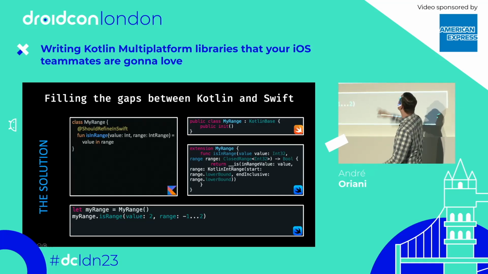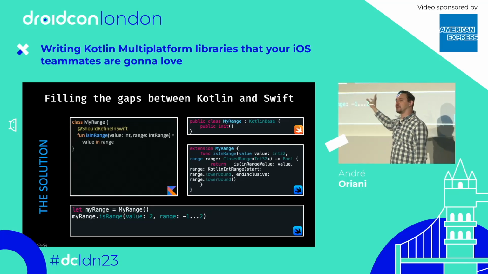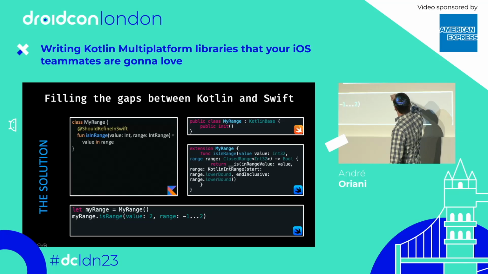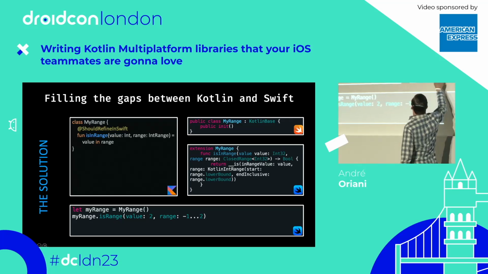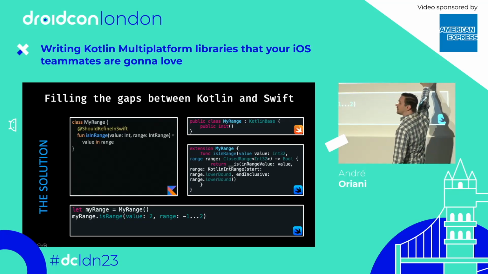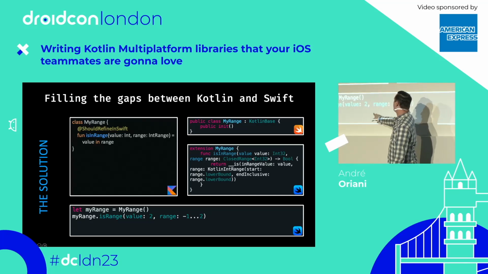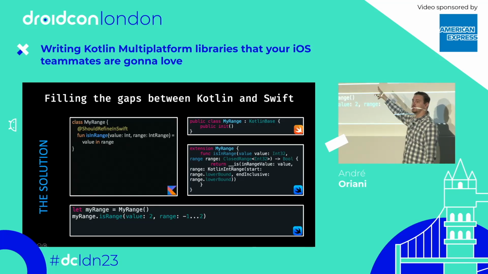It's a little bit weird how you call the original method because, again, you have the 2 underscores, and also because this method is only available from Objective-C, you have to use the Objective-C convention to call it. So you have here the first parameter usingRange, and then the second parameter here, range. But you're calling the original method that you defined in your KMP API. In the end, after all this work, you have an API that's pretty similar to your Kotlin API, and your Swift developer can use Swift range like they would expect, in the same way you would expect in Kotlin to use Kotlin ranges.